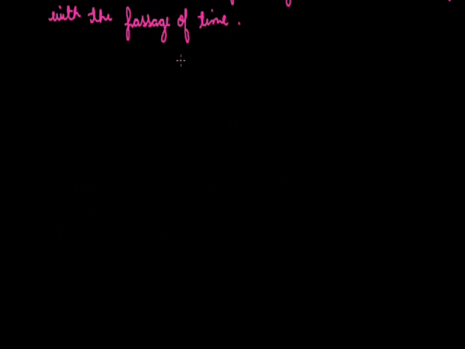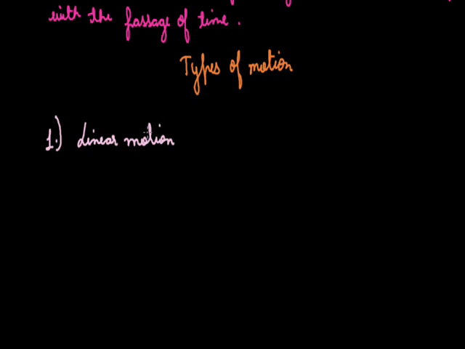Now, we will discuss types of motion. First is linear motion. Whenever any body is moving along a straight line. Means if any object is moving in this line, for example there is a car which is moving on a road, means it is moving straight forward. So this motion of a car is termed as linear motion. Means it is moving along a single axis.